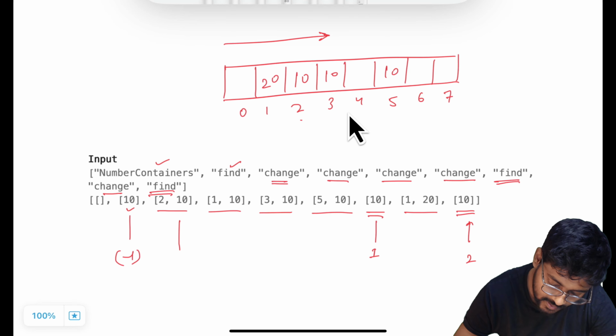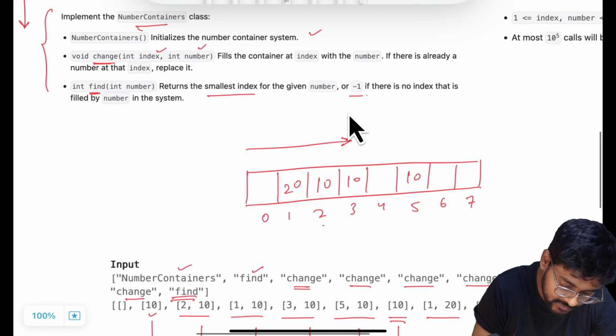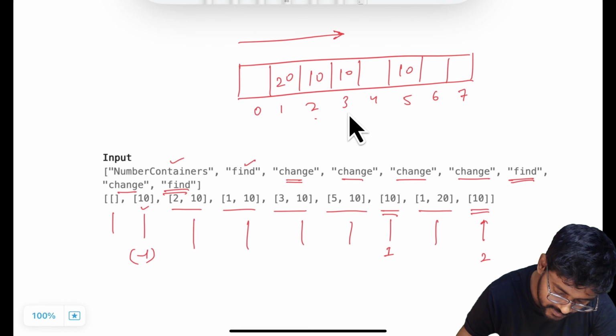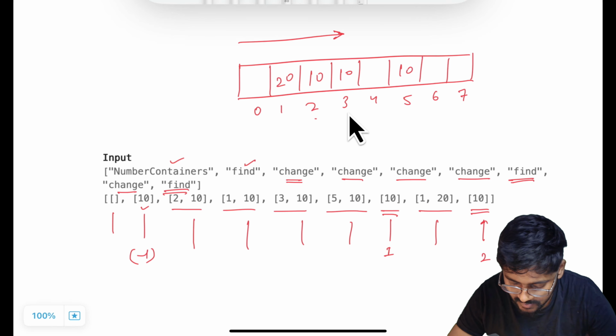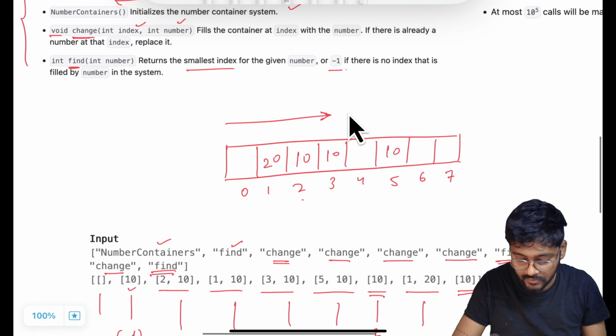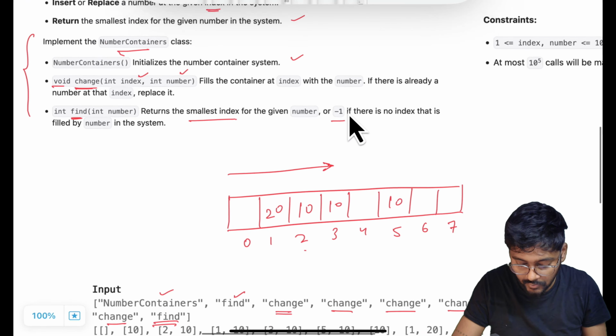And all of these are not returning anything because they are void. This is not returning anything. This is also not returning anything because this is a constructor. Okay, so this much we have to do, right? Only this much we have to do.